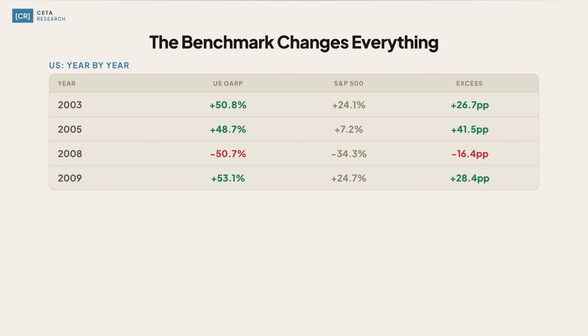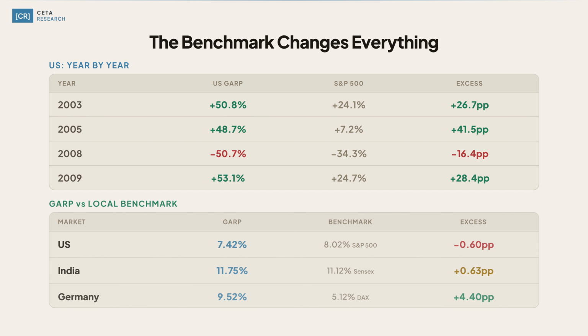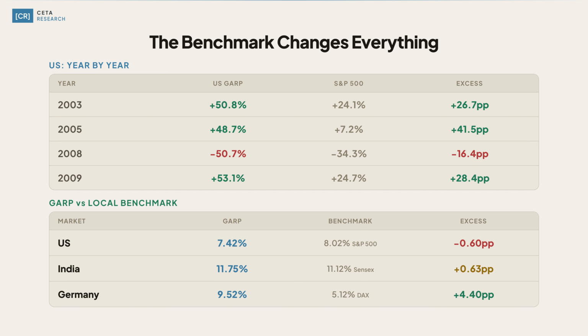Low interest rates channeled capital into high multiple growth stocks: Microsoft, Apple, Nvidia, Alphabet. The P/E cap of 50 excluded all of them during the strongest runs. India tells a more nuanced story than it first appears.